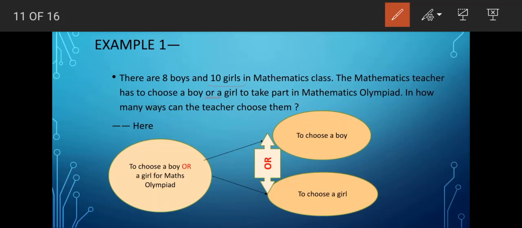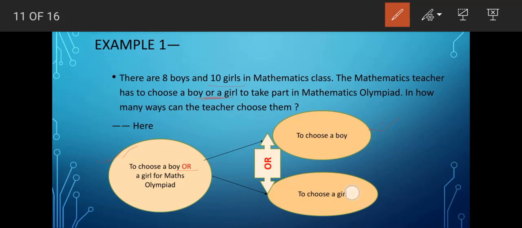Actually, in the previous example 1, under fundamental principle of multiplication, we had: the mathematics teacher has to choose a boy and a girl to take part in the mathematics Olympiad. But in this case, the change is a boy or a girl. So in how many ways can the teacher choose them? The complete task is to choose a boy or a girl for the mathematics Olympiad. If I make sections of this work, I get two activities: to choose a boy, that is the first task, and the second one is to choose a girl.